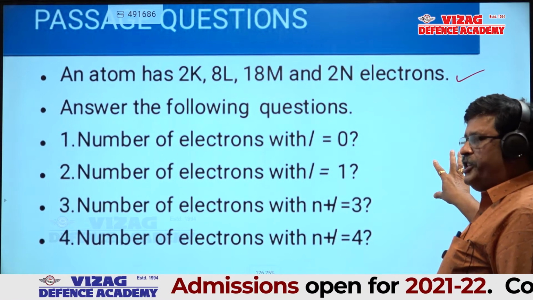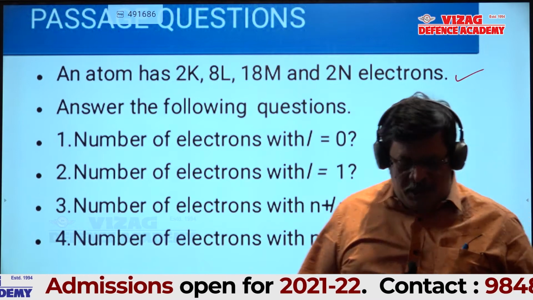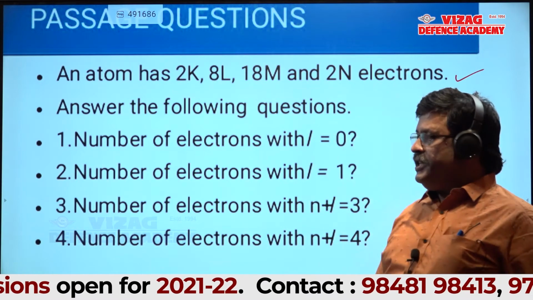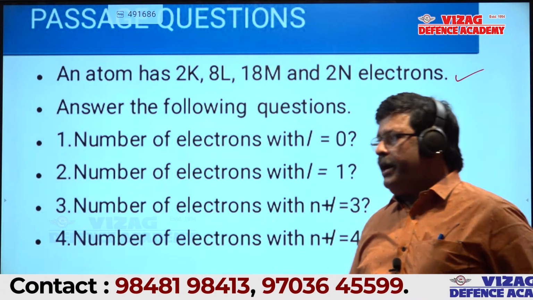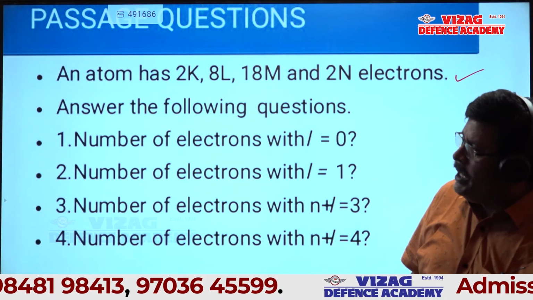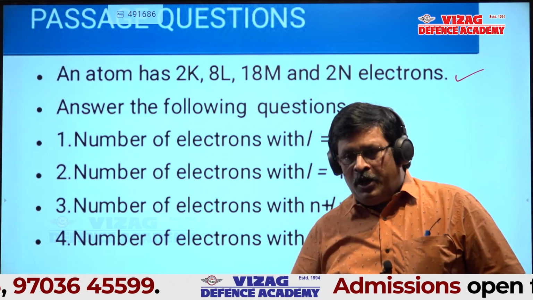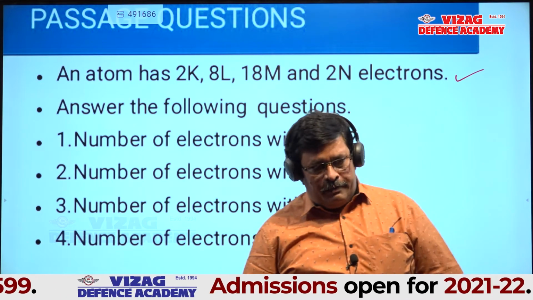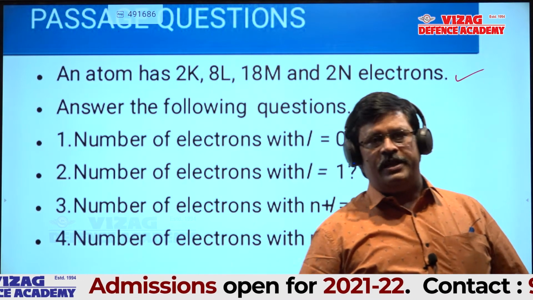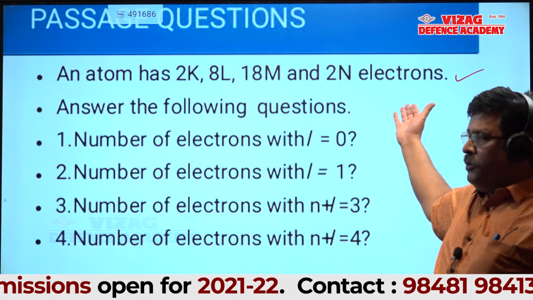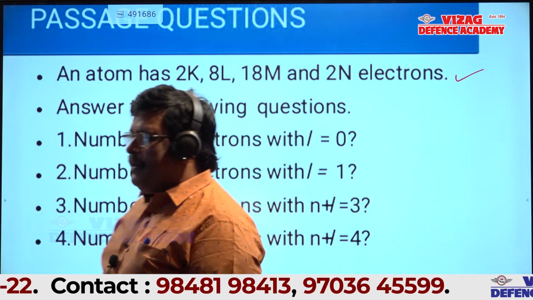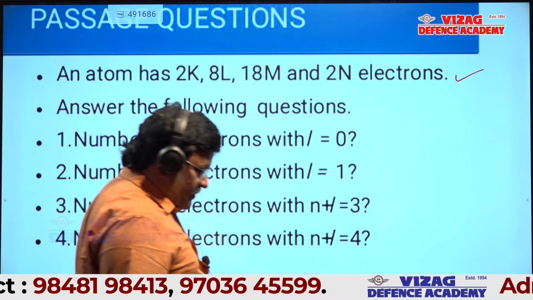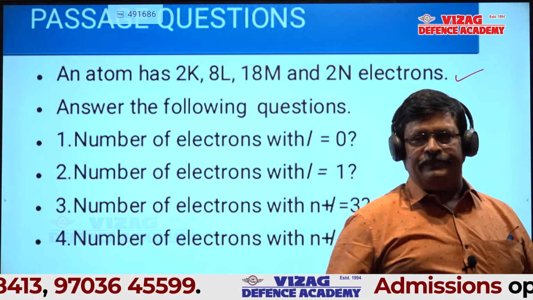I will give 5 minutes to all of you students. Write and answer these 4 questions. After that we will discuss, and then we will start the new part, chemical bonding, some important parts required for your intermediate, the prerequisite for first inter. So do these 4 questions; after 5 minutes I will tell the answers and we will discuss. Do it fast, students.